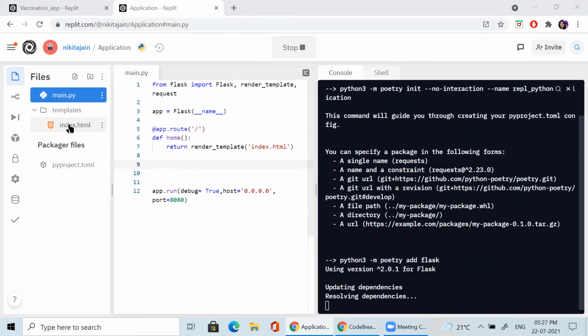So now, in the first index.html, I have just created a small page. In that small page I have created a heading, and the heading should be displayed over there. Let's wait.